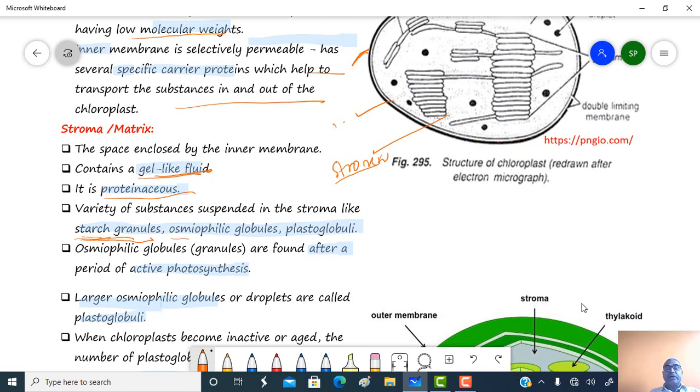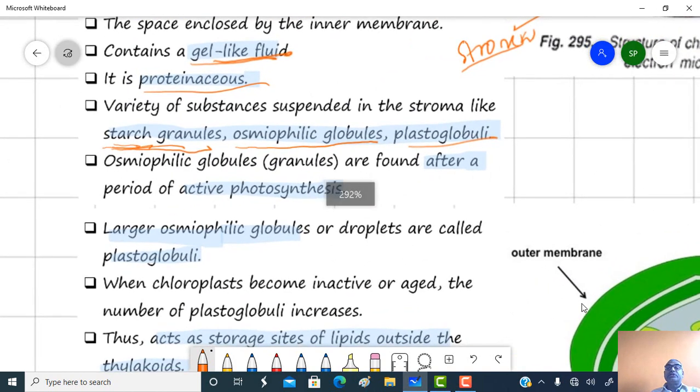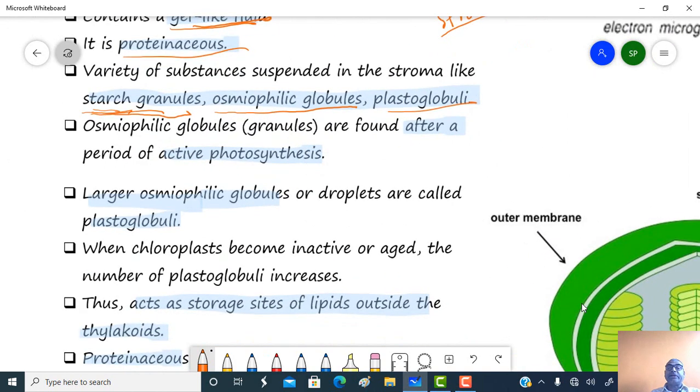It also contains osmophilic globules as well as plastoglobuli. Osmophilic globules are granules found after an active period of photosynthesis. Large osmophilic globules are called plastoglobuli. Usually they are present in the form of granules, globules or droplets.